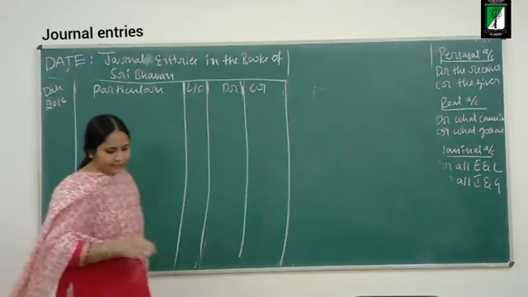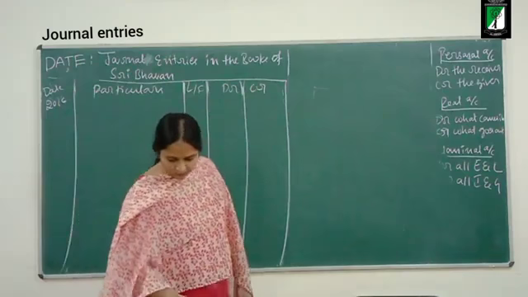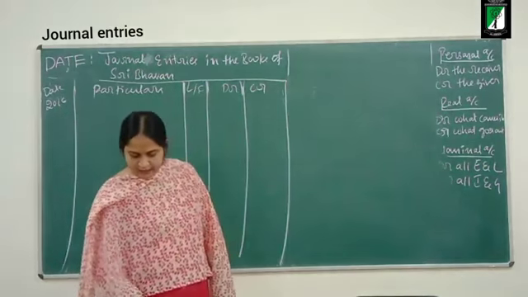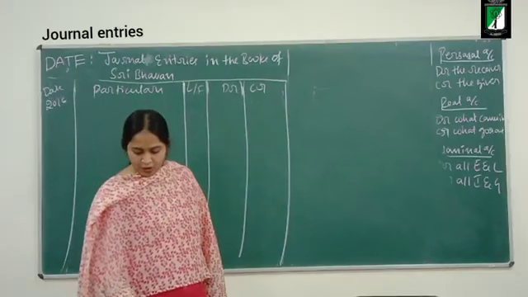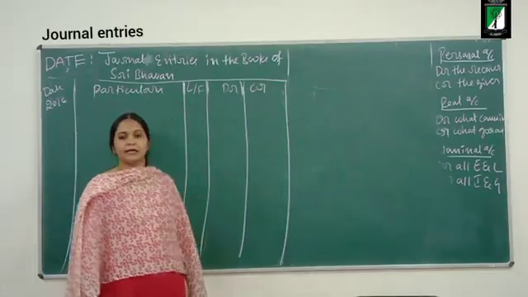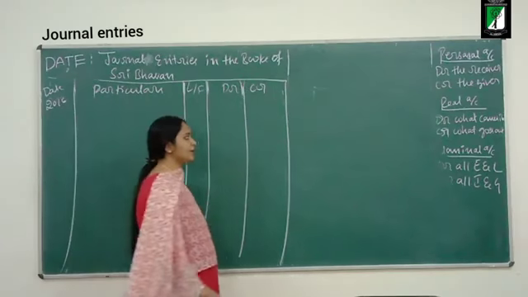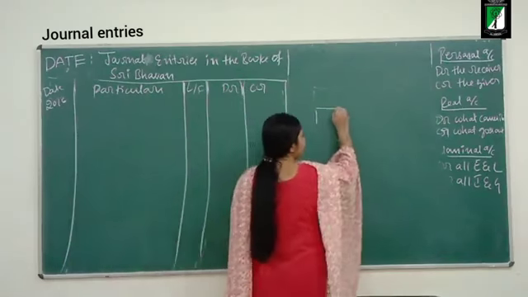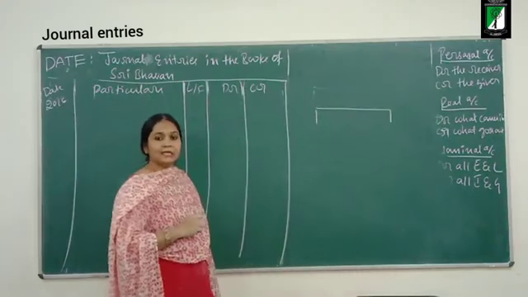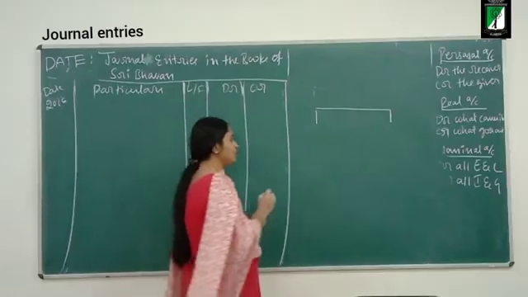Okay. Next entry is interest credited to our account at Canara Bank, rupees 300. Okay, what is the take aspect?